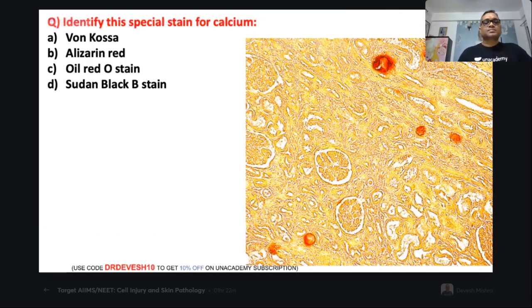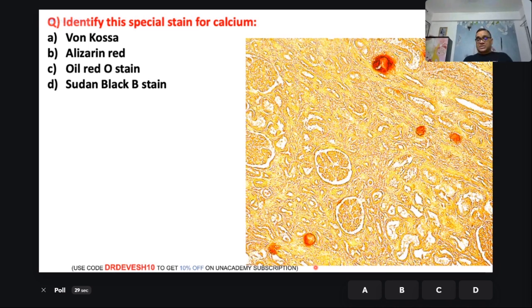Done. Now these last two questions are simple, easy questions, right? These are image-based questions. You just have to say yes or no. That's all. After that, this is over. So this question is: identify this special stain for calcium. Easy question only, right? See, everything has been mentioned in the question itself. Calcium stain. That's all.